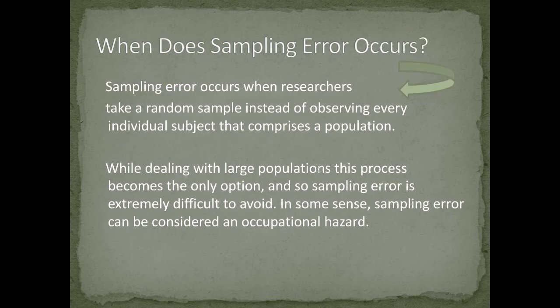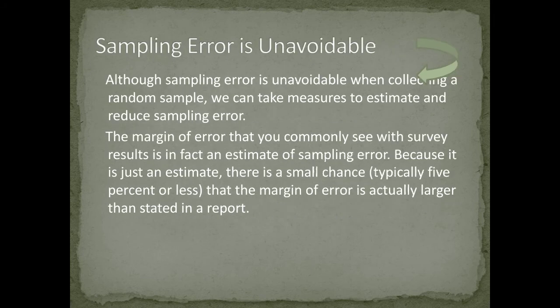When does sampling error occur? Sampling error occurs when researchers take a random sample instead of observing every individual subject that comprises a population. While dealing with a large population, this process becomes the only option, and so sampling error is extremely difficult to avoid. In some sense, sampling error can be considered an occupational hazard. Now, sampling error is unavoidable.